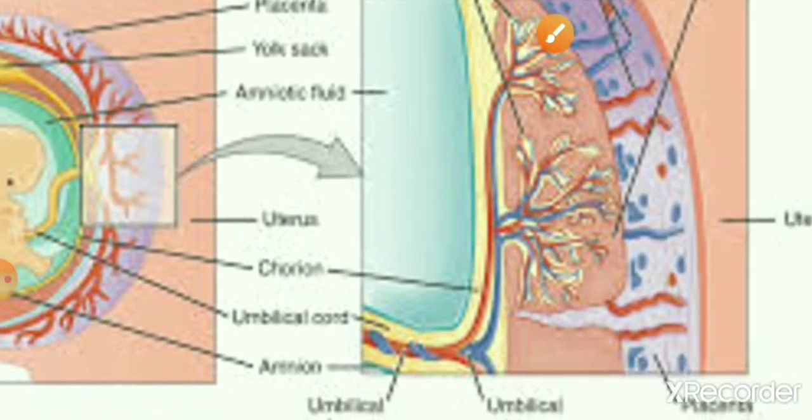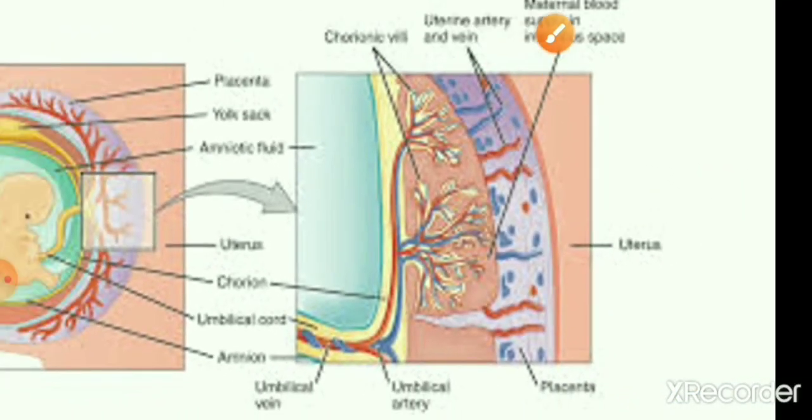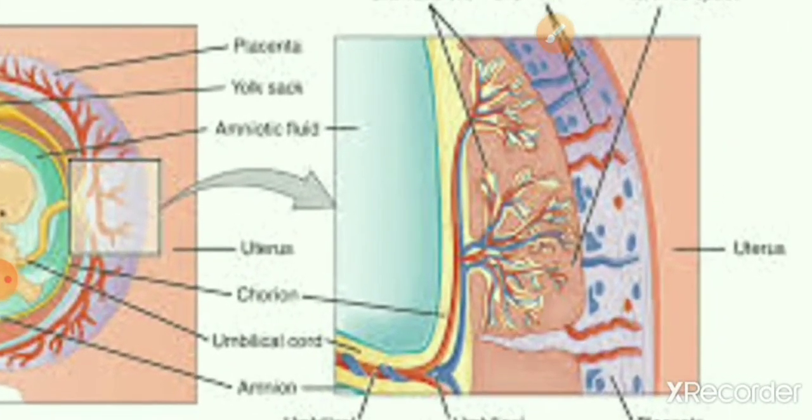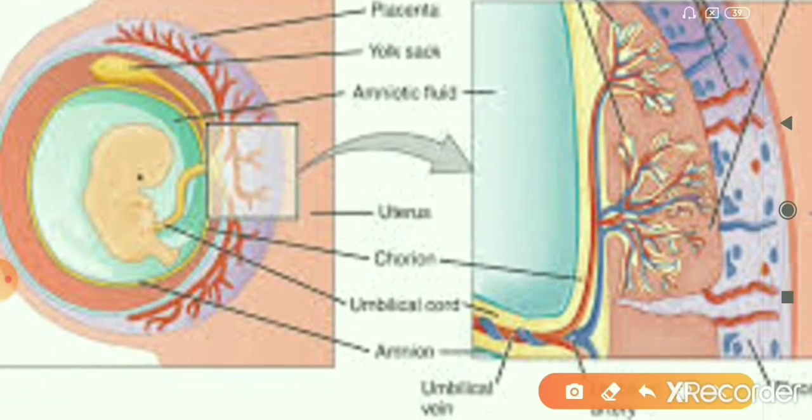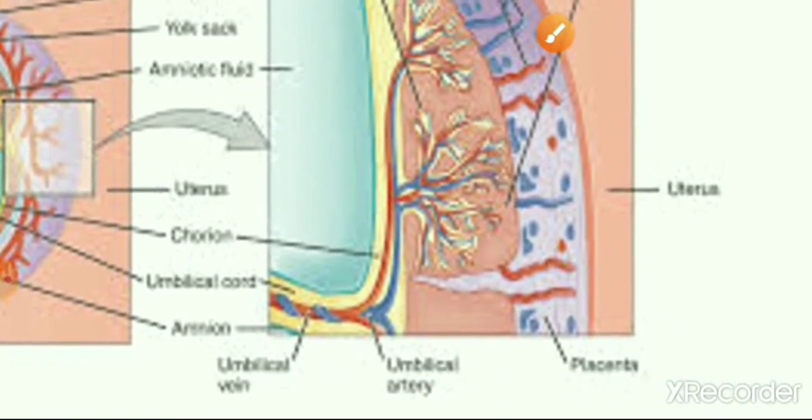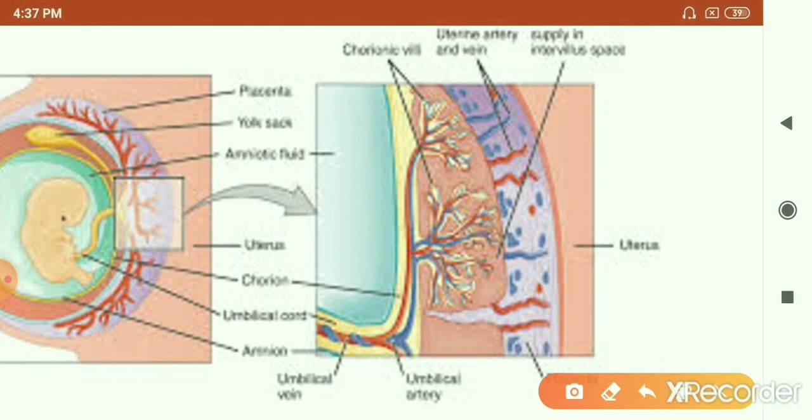If you see the placenta, you'll find that on the embryo side there are lots of villi present, and on the mother's side you find lots of blood spaces present. You can see here in this diagram, though it's not important from the NCERT point of view for class 10, this placenta is made from both the mother's and the embryo's tissue. On the embryo side there are lots of villi present.